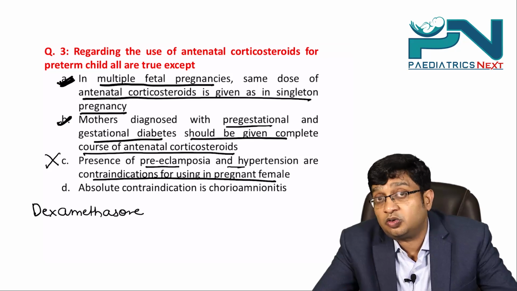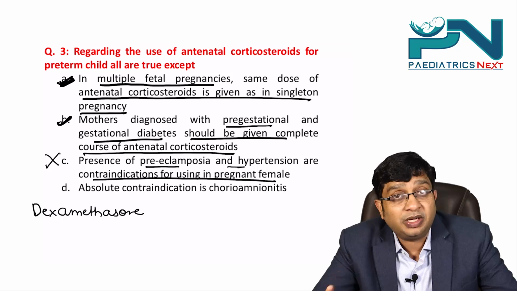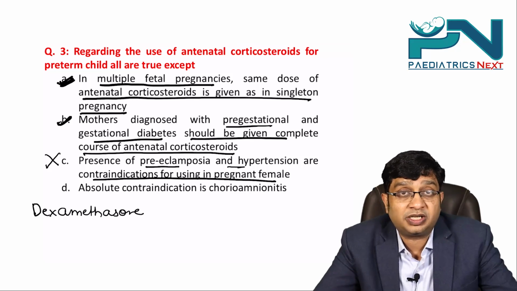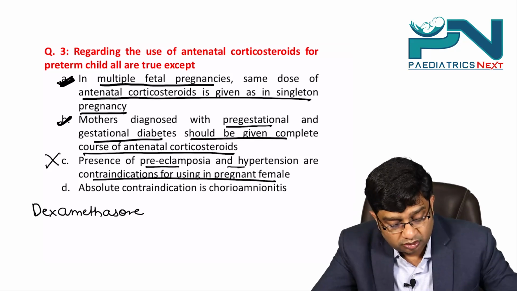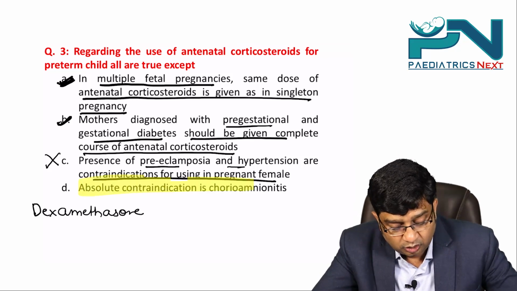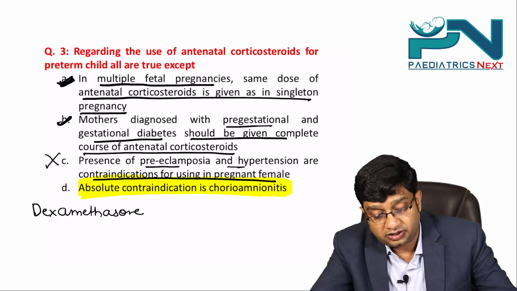So the message I want to give by this question is, maybe a multiple pregnancy, maybe diabetes or gestational diabetes, maybe hypertension or preeclampsia, you are giving the same dose. You are giving the same dose of antenatal corticosteroids. The only absolute contraindication is chorioamnionitis. Chorioamnionitis is the absolute contraindication.